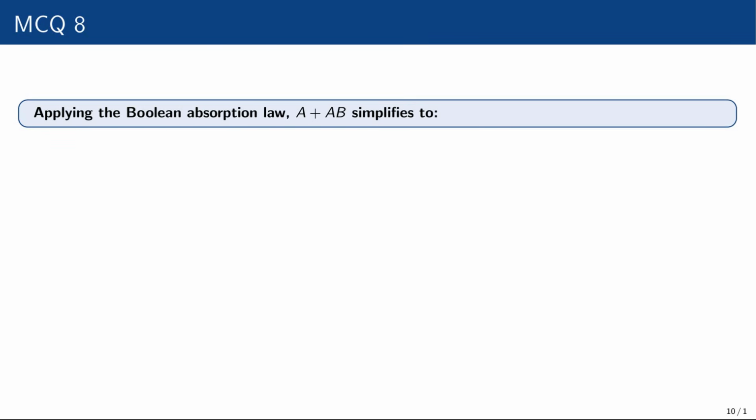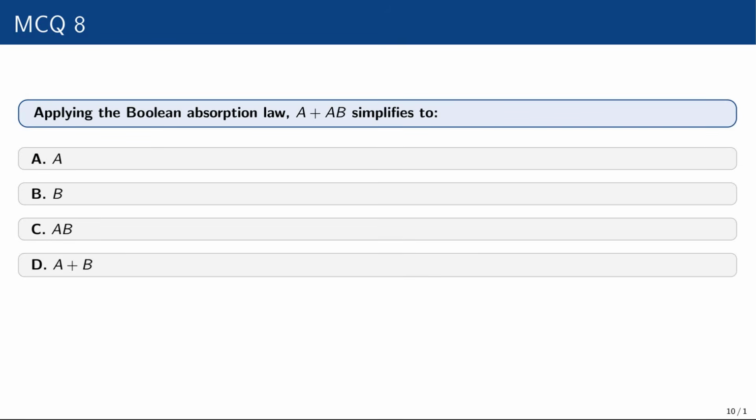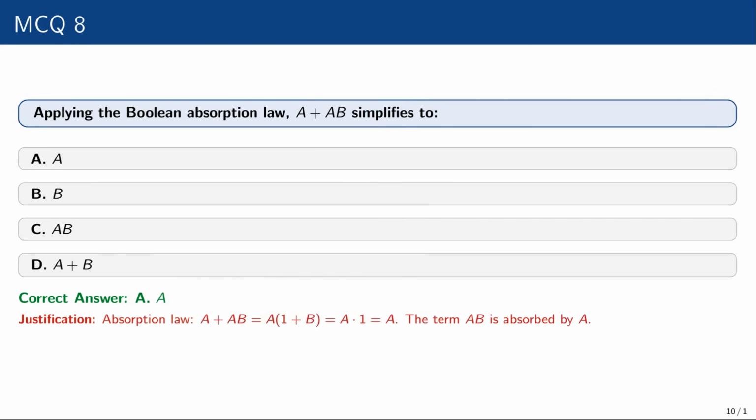Question number 8. Applying the Boolean absorption law, A plus AB simplifies to A, B, AB, A plus B. The correct option is A, that is A. Justification, absorption law: A plus AB equals A into (1 plus B), and then A dot 1 equals A. The term AB is absorbed by A.